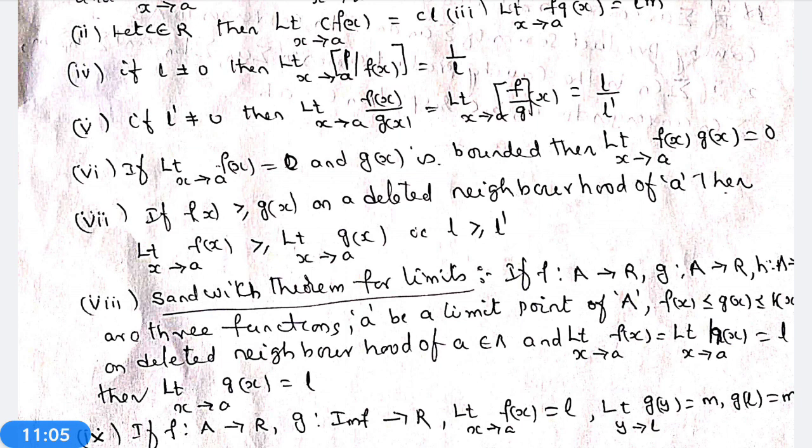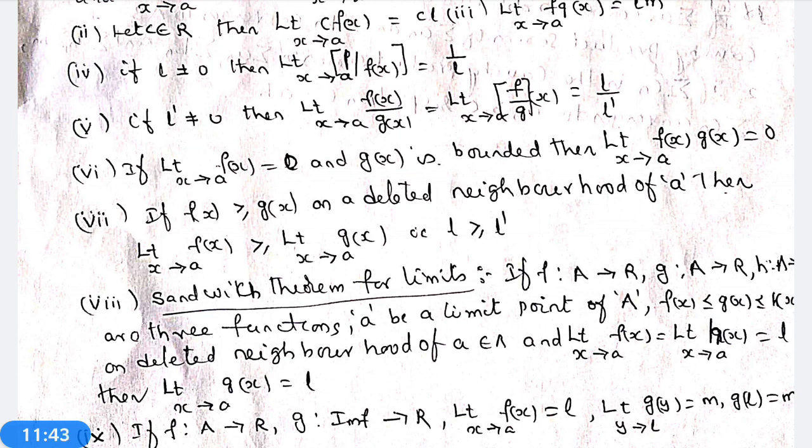Let small a be a real number, epsilon greater than 0, then the open interval a minus epsilon, a plus epsilon is the epsilon neighborhood of small a in capital A. Dilated neighborhood means the open interval a minus epsilon, a plus epsilon, minus a. That means except a, all the points in the open interval a minus epsilon, a plus epsilon are called the dilated epsilon neighborhood of a.